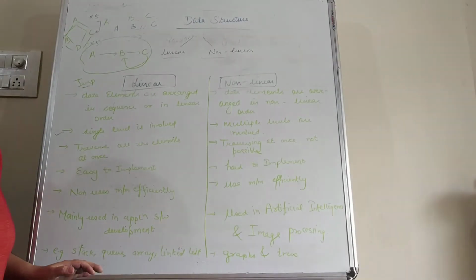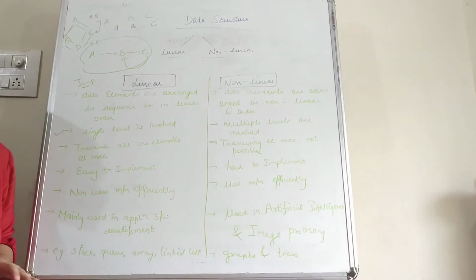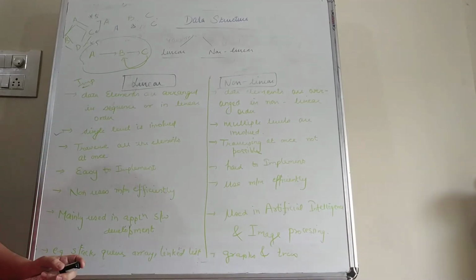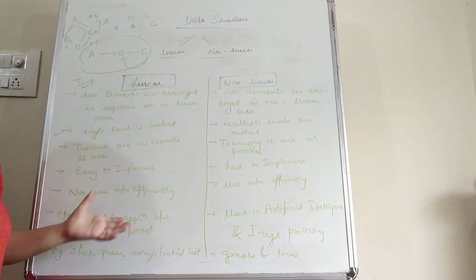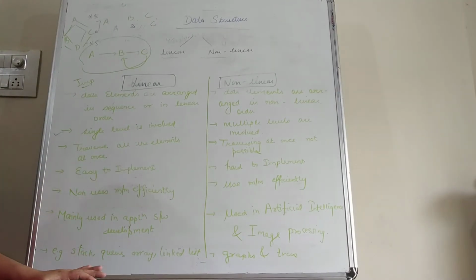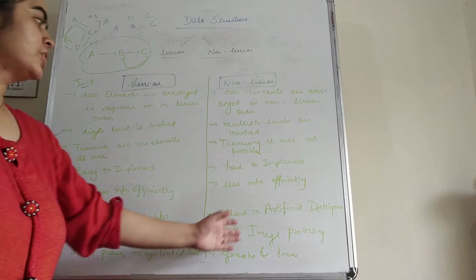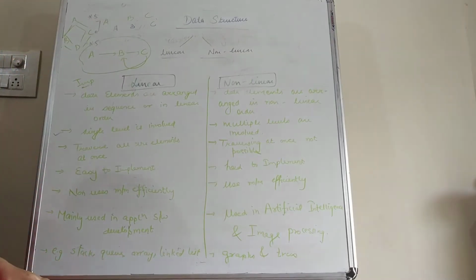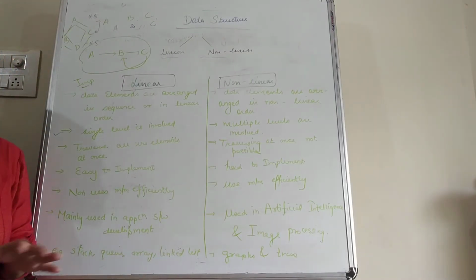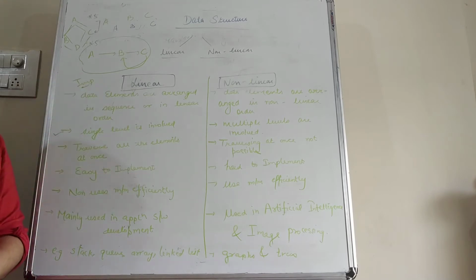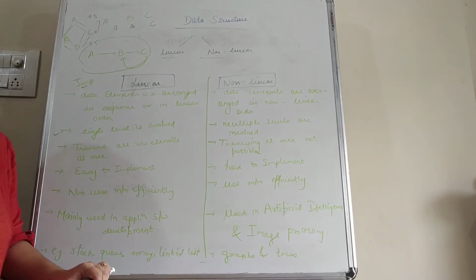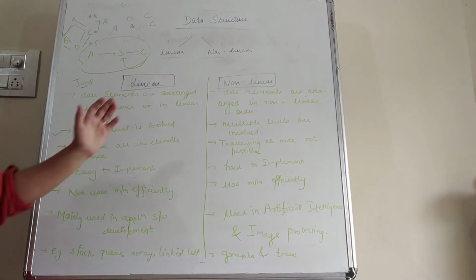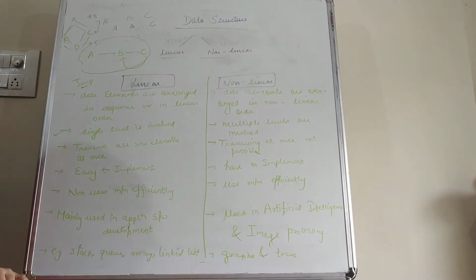For example, we have 100 records which we want to save in the memory, but 100 consecutive memory locations are not vacant. So in this case we are unable to store the data in the memory, while the non-linear data structure can use the memory efficiently. For example, if memory space is available in different parts of the memory, then we can store the data in those different parts. So that means it can use the memory efficiently.